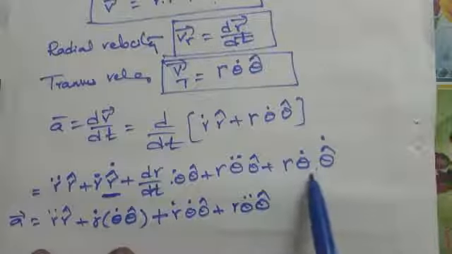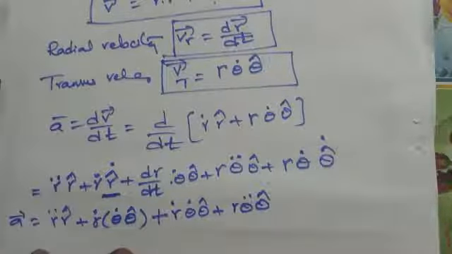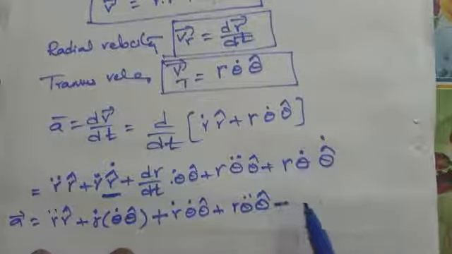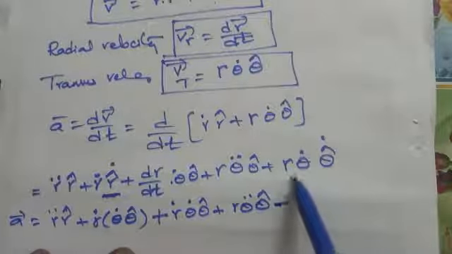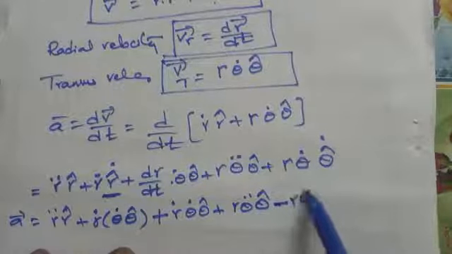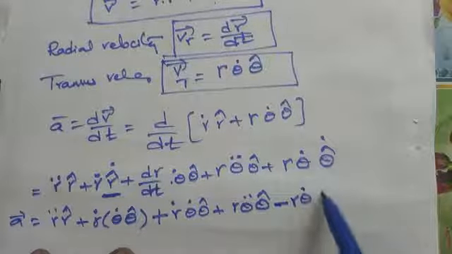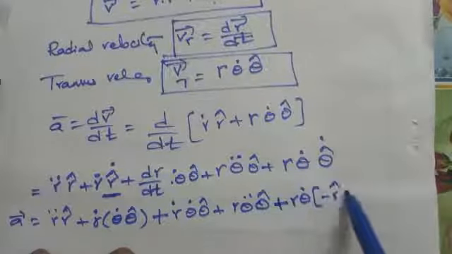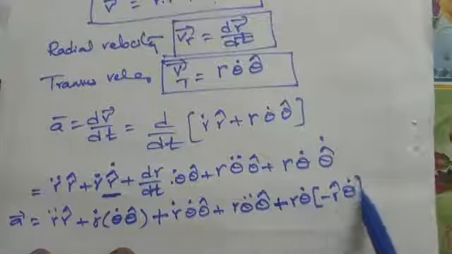And in this case we substitute theta cap dot from equation number 6, so these two terms are the same, r theta dot, and theta cap dot gives minus r cap theta dot.